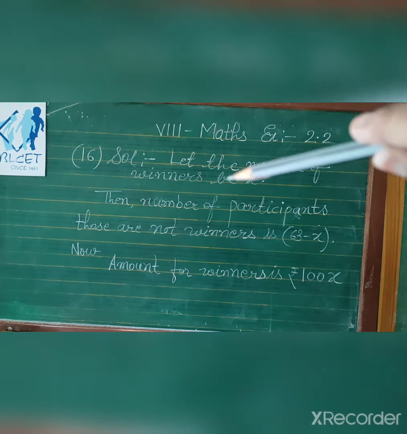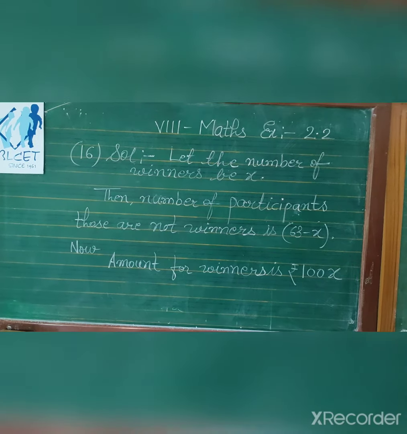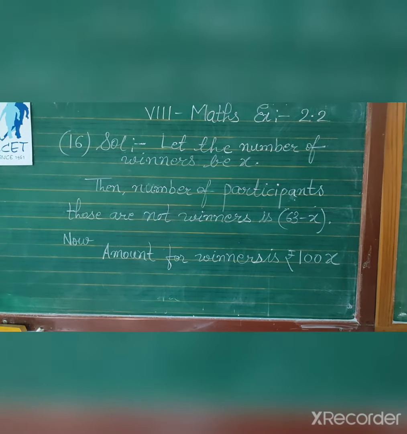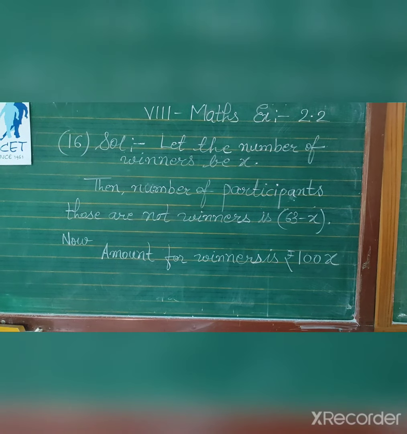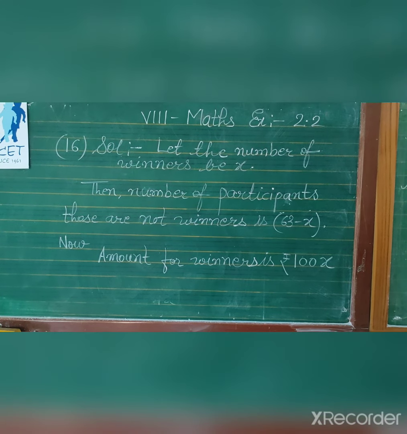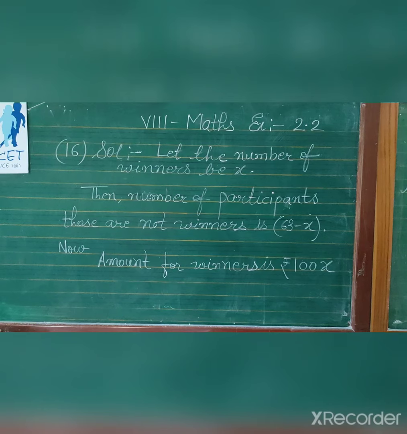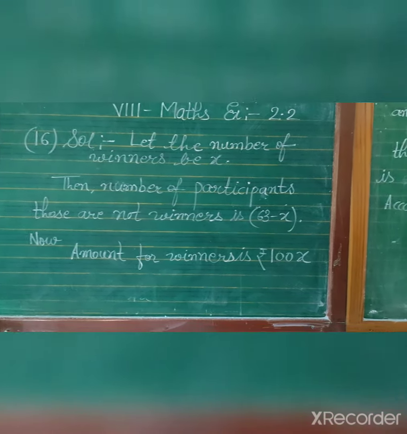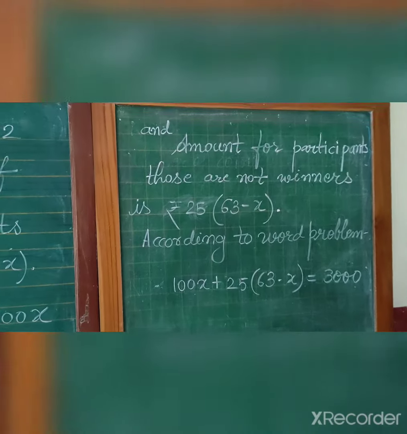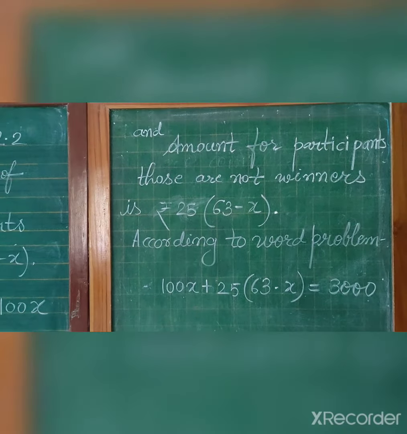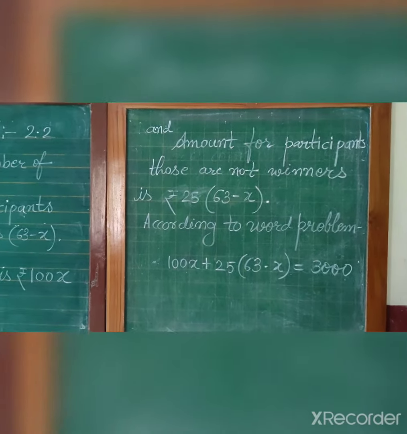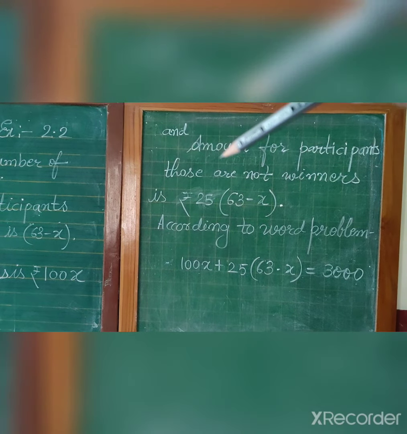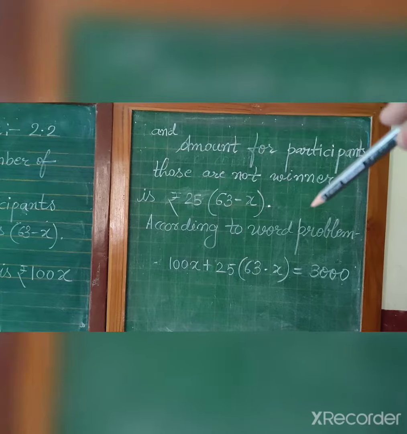Now the amount for winners: those who are winners get a prize of rupees 100. And those who are not winners get a prize of rupees 25, so the total amount for non-winners is rupees 25 into 63 minus x.